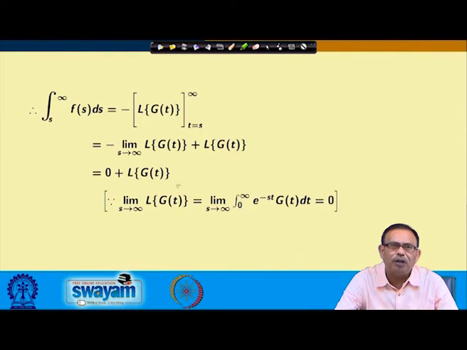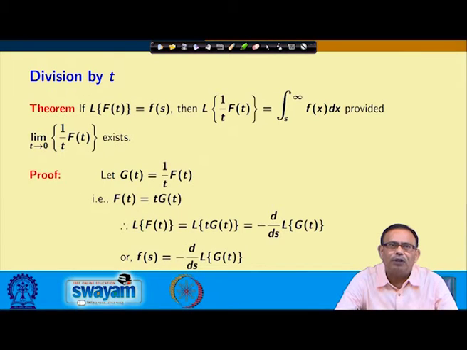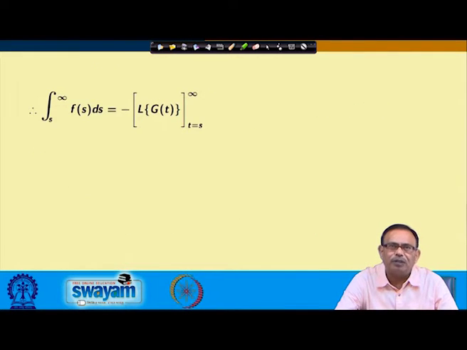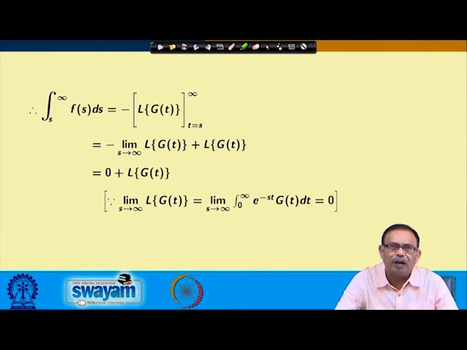So you are obtaining 0 plus the Laplace transform of g(t), which is the Laplace transform of f(t) by t. Please note that if the Laplace transform of f(t) is F(s), then the Laplace transform of f(t) by t, that is if you divide the function by t, is equal to the integral from s to infinity of F(x) dx, where F(x) is basically the Laplace transform of f(x).